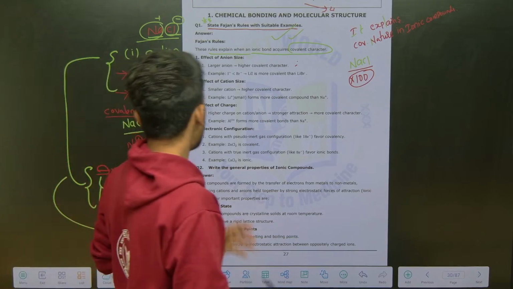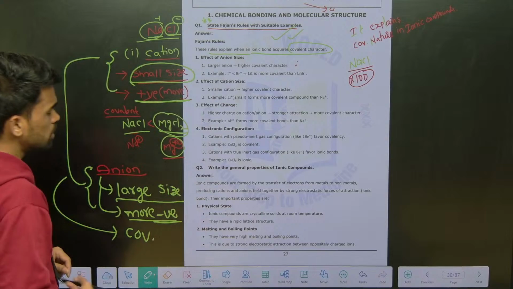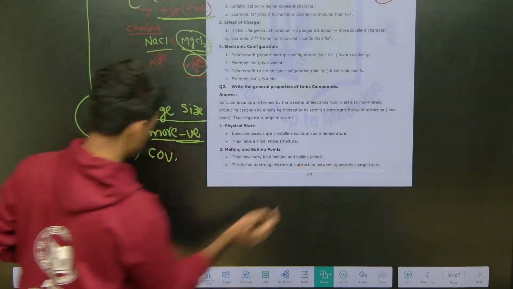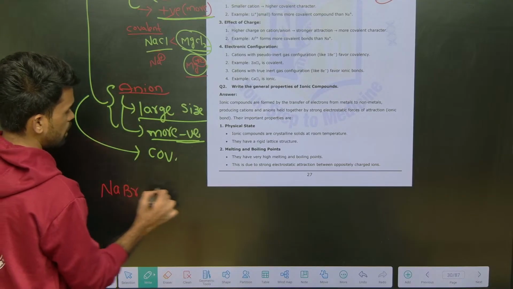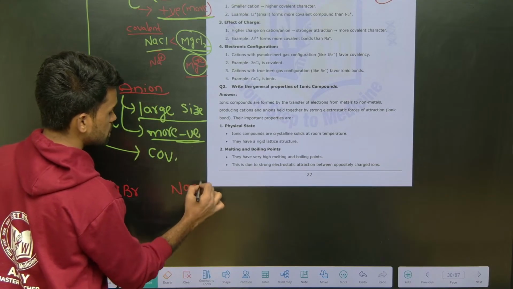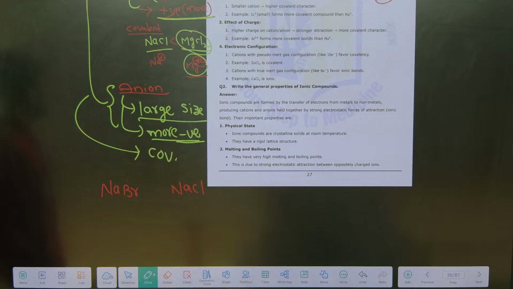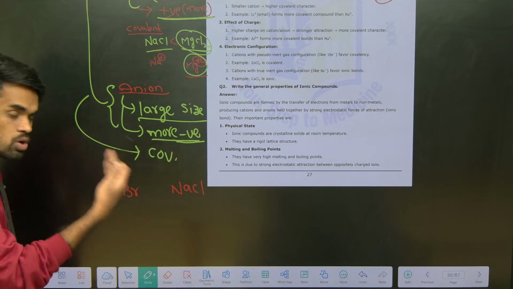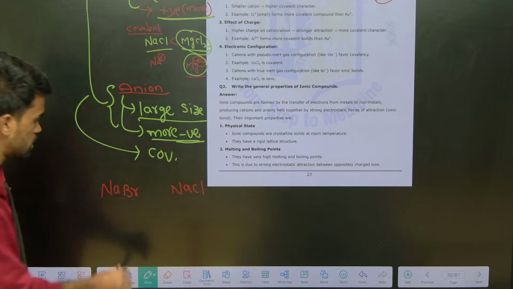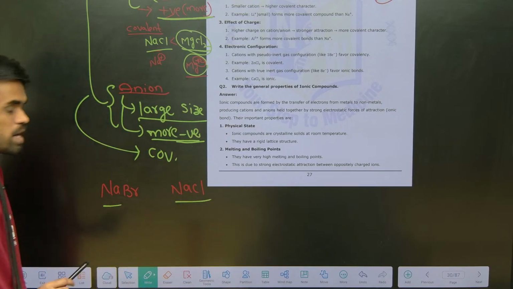Okay, right. And look here, I will give one more question. Just see what I am saying. I have NaBr and I have NaCl. Which is more covalent, I am asking. Both of them are ionic first, but which has more covalent nature, or less ionic character, between these two? This is the comparison you need to do.